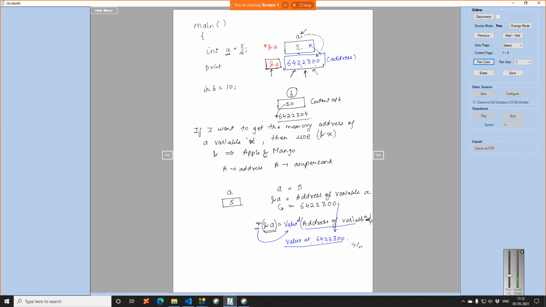So once again, there are two ways you can identify this. Either you can access five using the variable name A, that is the easiest thing, or you can say, I know the address where five is stored, please provide me the value which is stored at this address. In real life, I can give an exact address where I can meet you, or I can tell you a landmark to come to and I will meet you there.